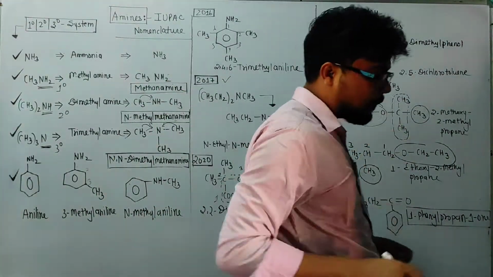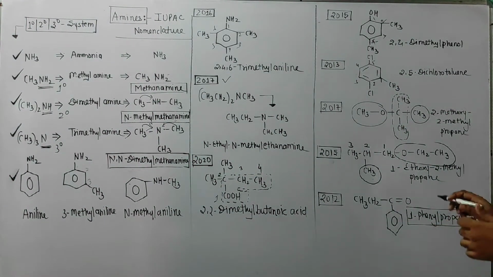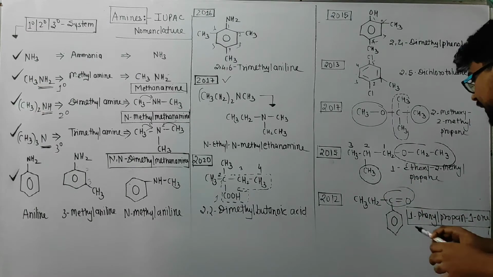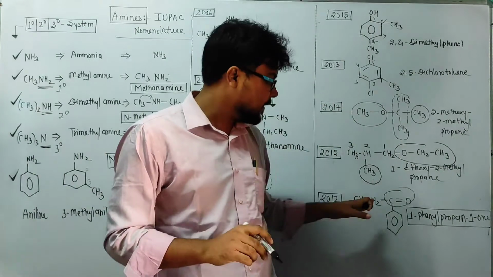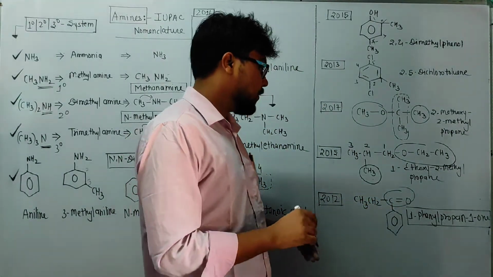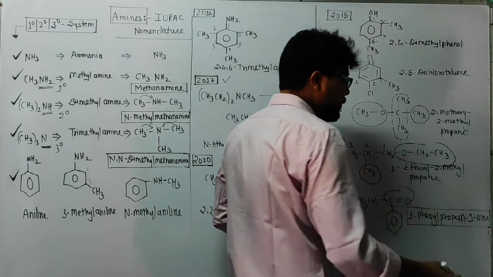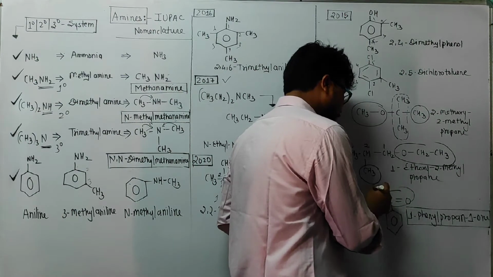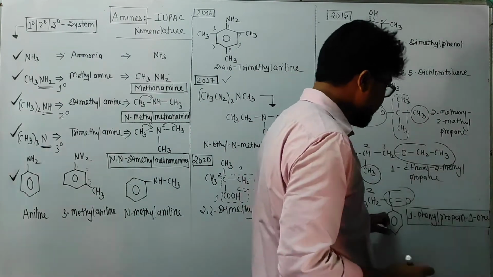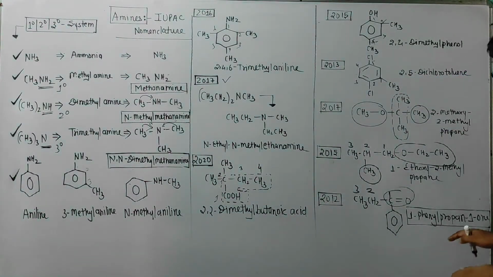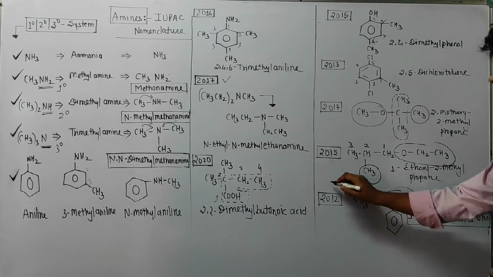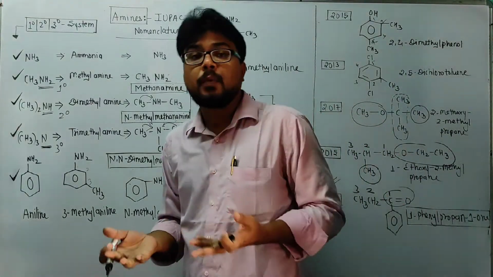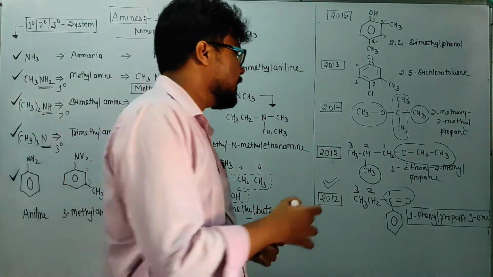Check this, very important, a very important 2012 example. This is a ketone group. One side phenyl, one side CH3CH2, and along with the carbon it will become propanone. So students, its name will be 1-phenyl propane-1-one, because at carbon 1 there is a double bond O, and at 1 there is phenyl. So 1-phenyl propane-1-one will be the name of this compound. Very important example from the board point of view. It is a very important concept for ketone.